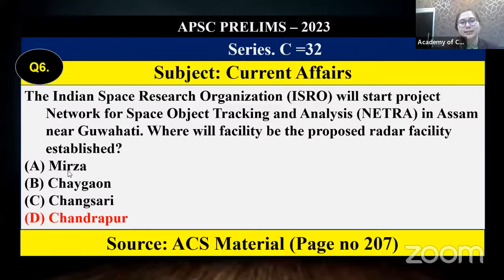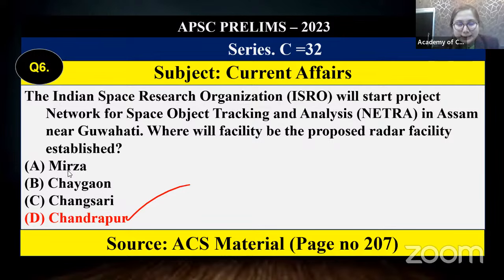Next, this is related to current affairs, Netra. We have discussed about Netra. It's related to the tracking of space debris, isn't it? In class, we have clearly discussed about Project Netra, but this is a current affair of 2022 in the month of February or January, I think. Related to ISRO starting the Project Netra in Guwahati, and the correct answer is Chandrapur. So you can see the importance of current affairs. It was there in Sentinel. So in this way, you need to keep on updating yourself with each and every important thing that is coming up.